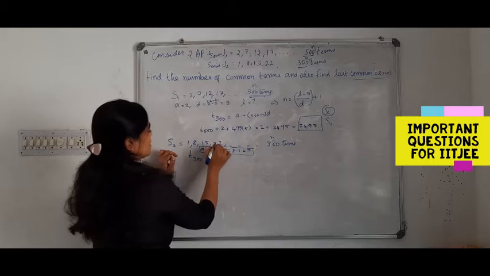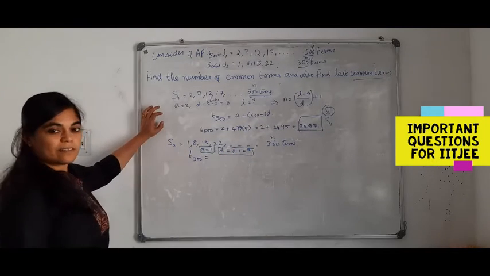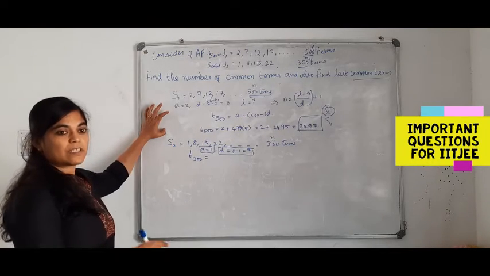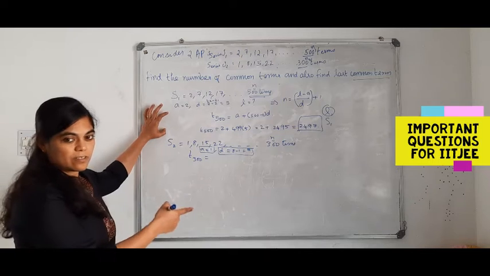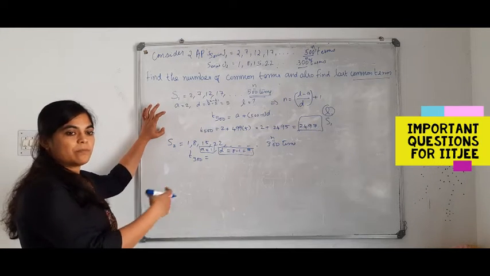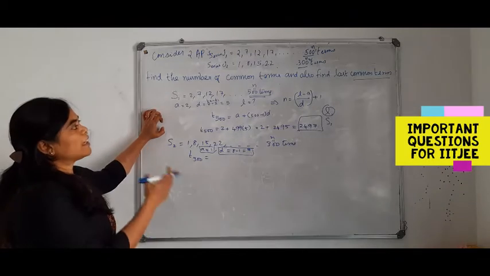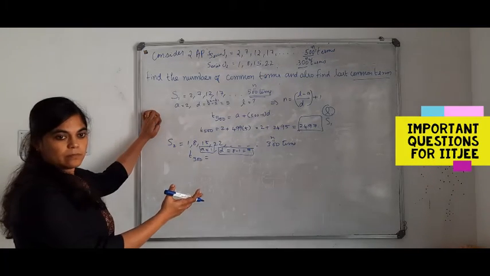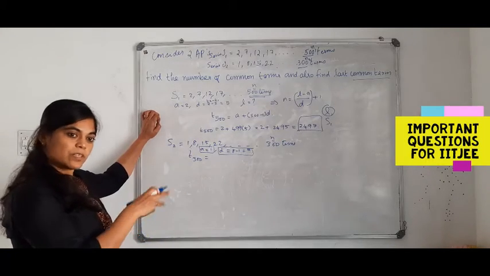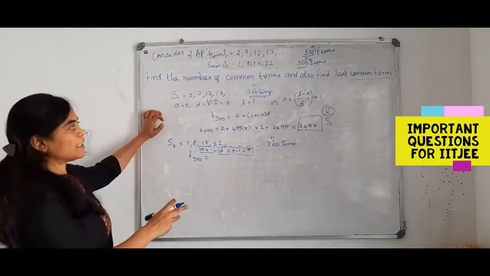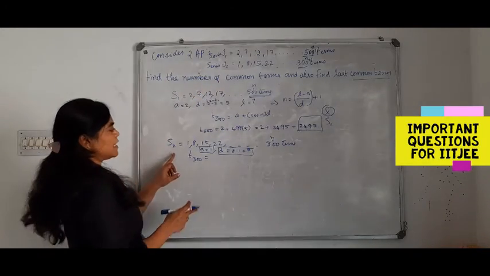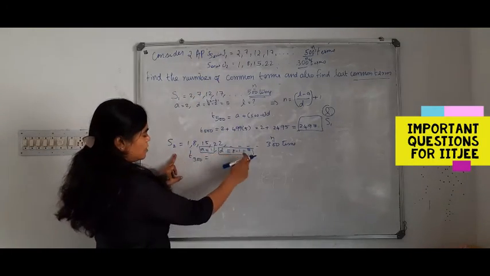So before all these things, you just check with the series whether it is in AP or not. Suppose it is not in AP, you just find the options. It will be given like that. The option may be like this: there is no common term between the two series. Like that, one option is given. Just check whether the series given is AP or not. Suppose it is in AP, just find A is equal to 1 and D is equal to 7.